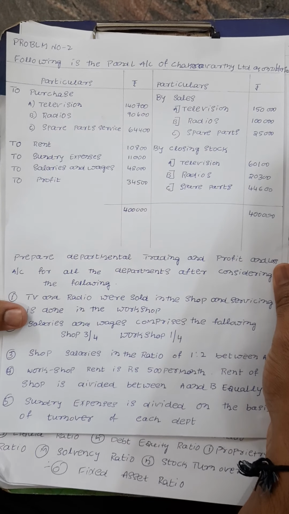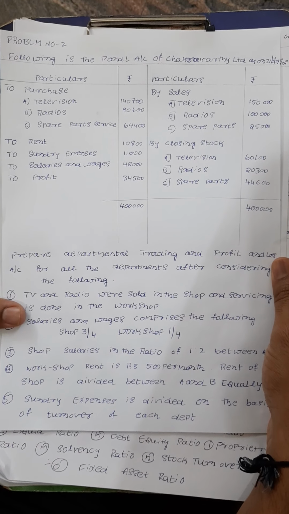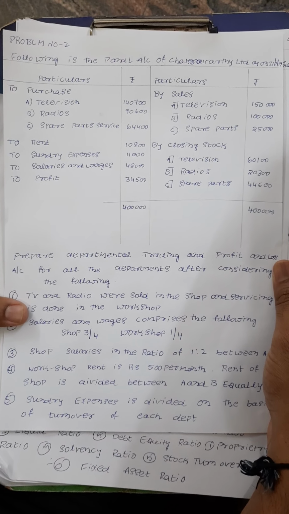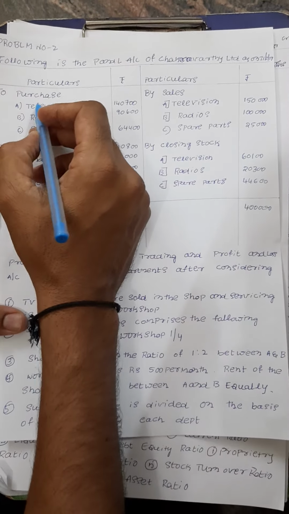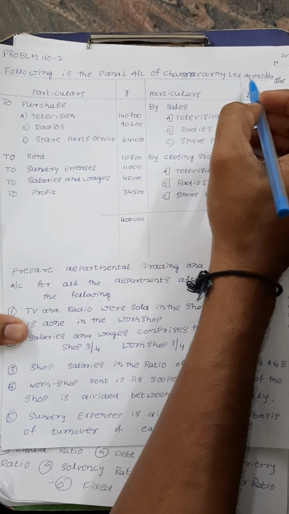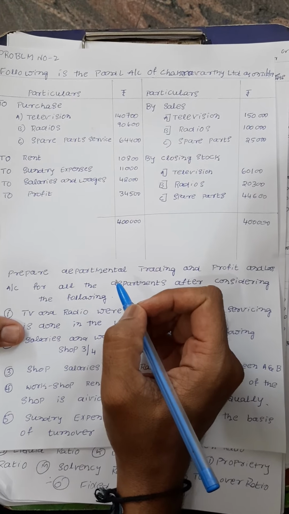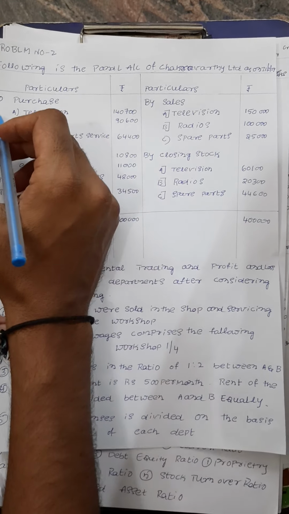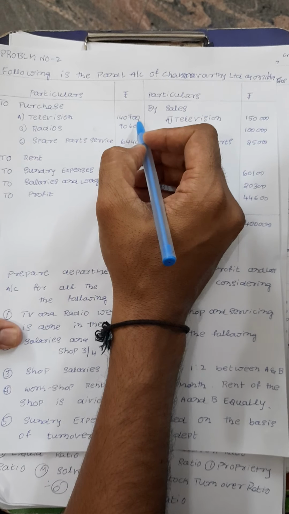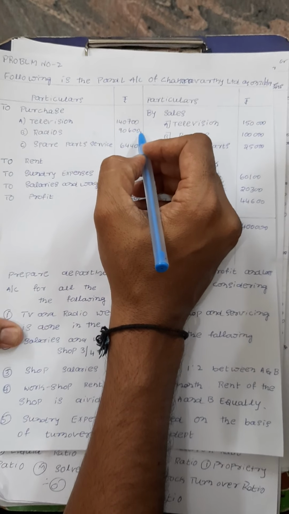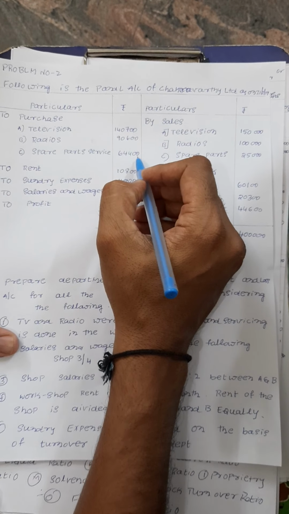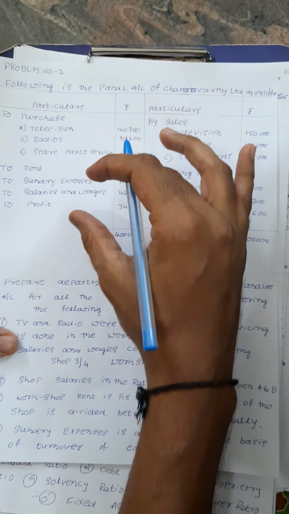Today I am going to discuss the second problem, departmental accounting. Before going for the problem, I am going to discuss the problem first. Following is the profit and loss account of Chakravarti Limited as on 31st March 2019. Purchases: television department 1,40,700, radios 90,600, spare parts and services 64,400. There are three different departments given.